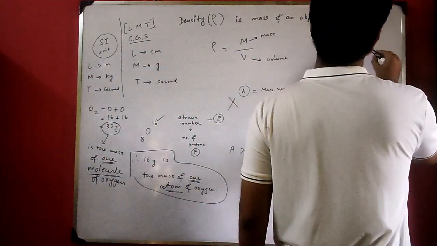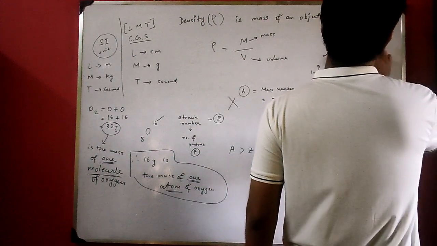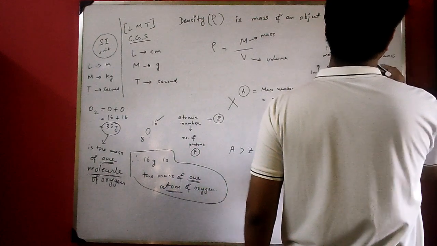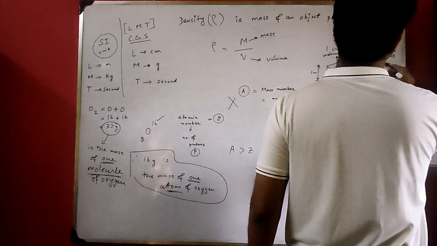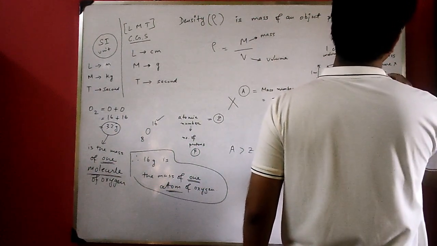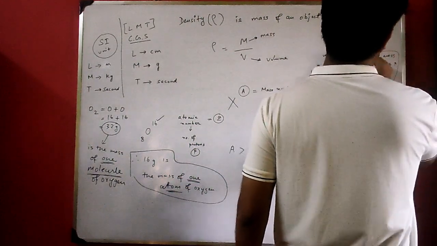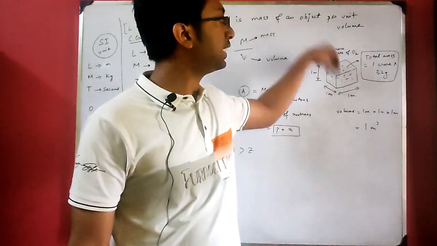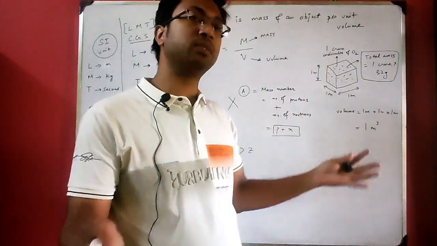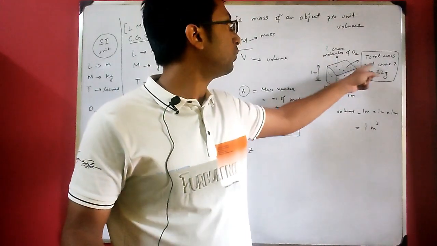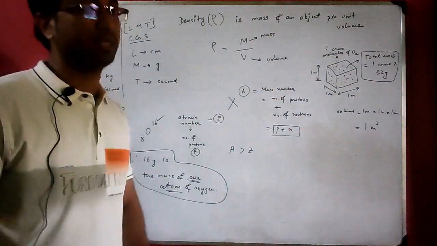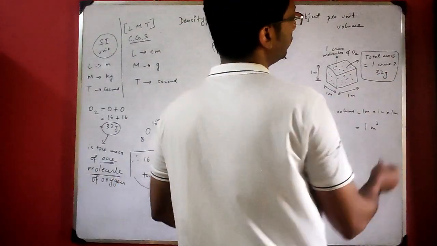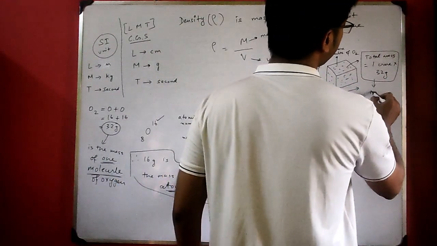Total mass will be equal to 1 crore multiplied by 32 gram. Okay, each oxygen molecule is 32 gram, and there are 1 crore of such molecules present inside this box. So the total mass of oxygen present inside this box is 1 crore multiplied by 32. It is simple unitary method. Okay, got it?